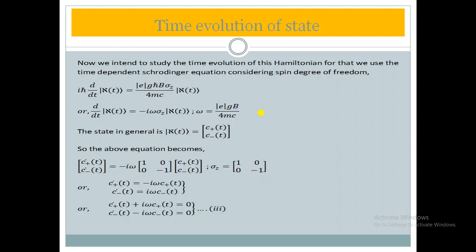For studying that, we have to consider one state function. Generally, while considering the state function for spin motion, we use xi. For the general case, we use the wave function as ket psi, but while considering only the spin state, we generally use xi ket. So now we intend to study the time evolution of the Hamiltonian for the spin motion. For that, we use the time dependent Schrodinger equation considering spin degree of freedom.